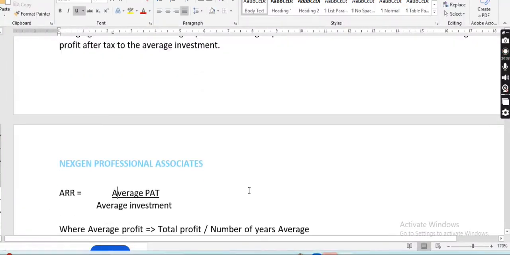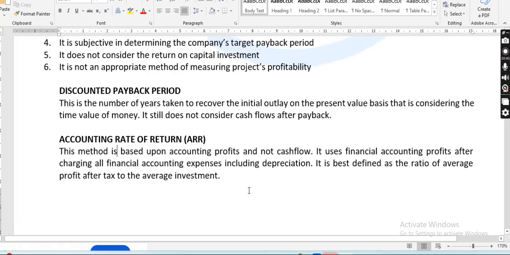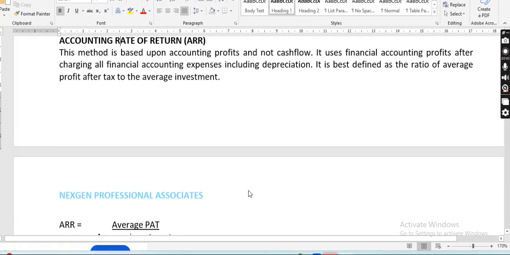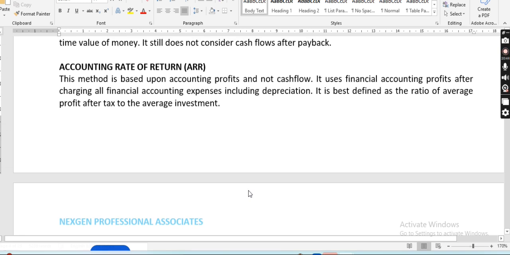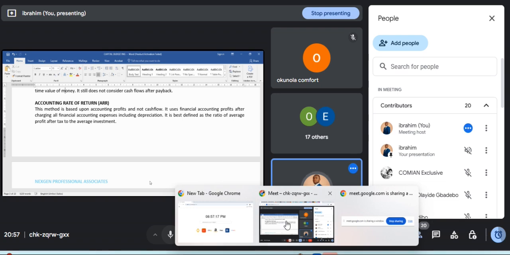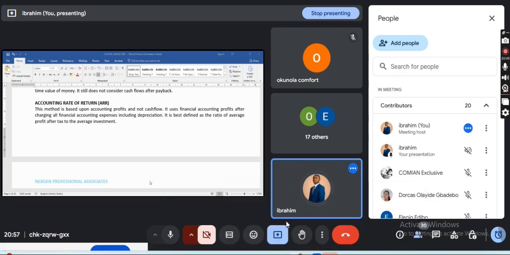So now another thing is the accounting rate of return, right? Although we have the discounted payback period, which is not examined in our syllabus, I think it's in skills and the like. Now, accounting rate of return makes use of accounting profits. It does not make use of cash flow.